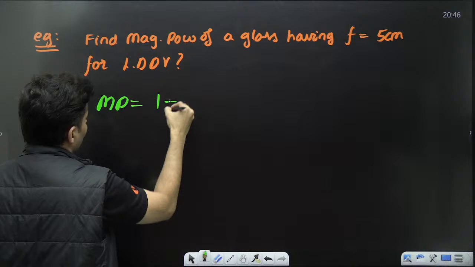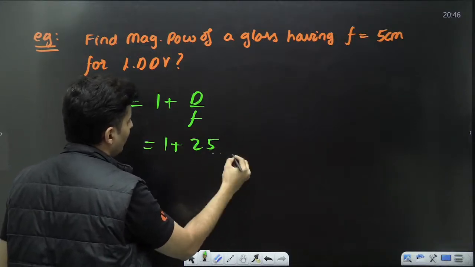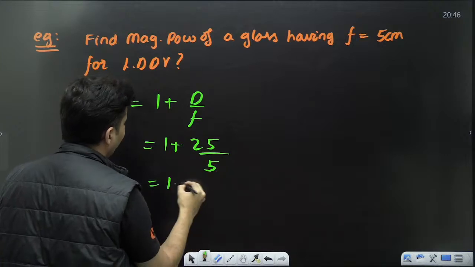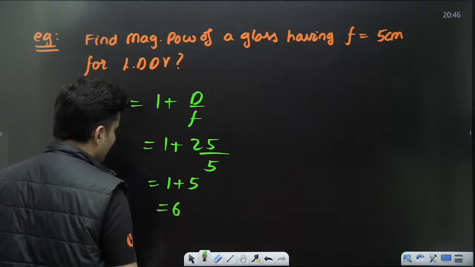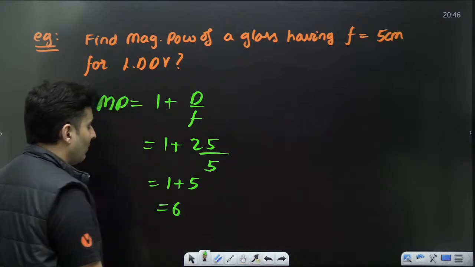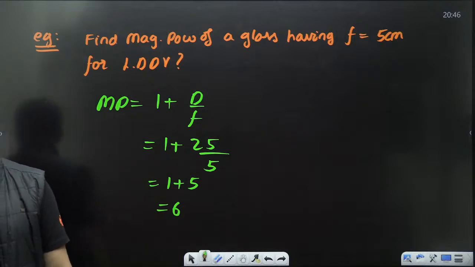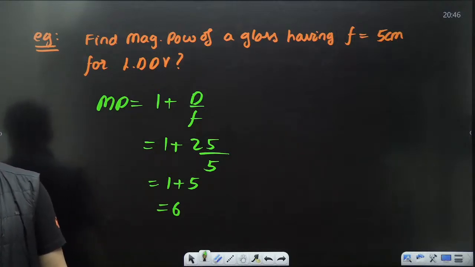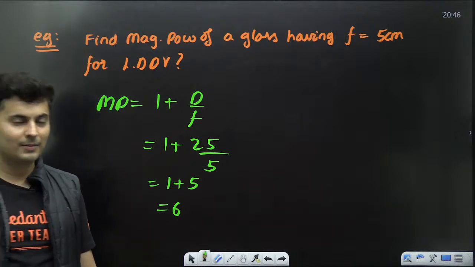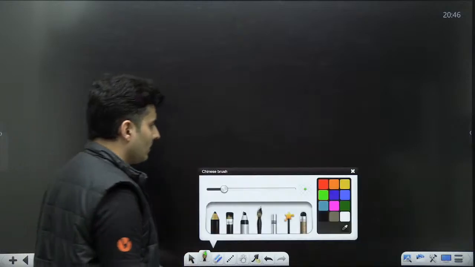Magnifying power for the least distance of distinct vision is 1 plus D by F. D is 25, focal length is 5. So 25 by 5 is 5, and 1 plus 5 is 6. So 6x, or 6 times, is the magnifying power. Direct questions come, you don't even have to break your head. Cool? That's a simple microscope.